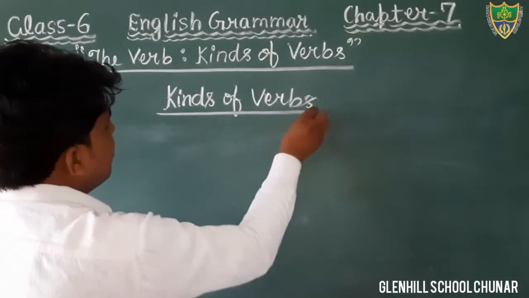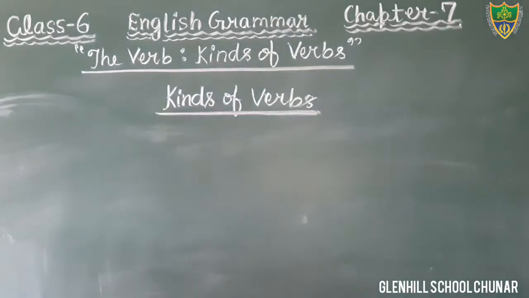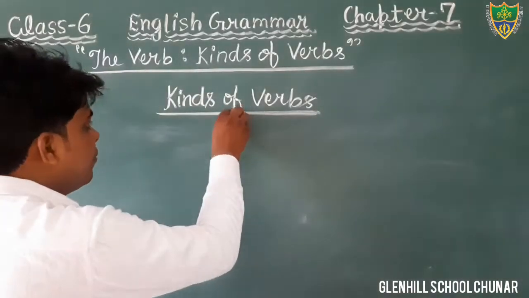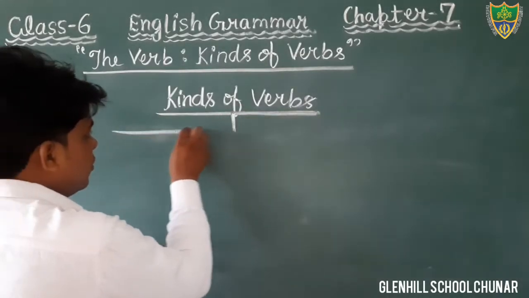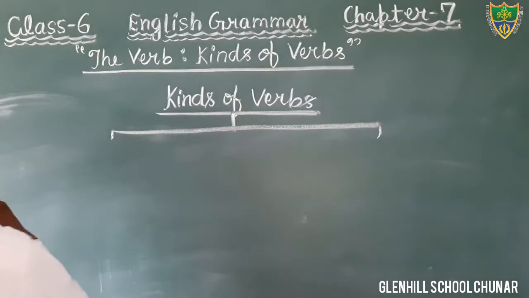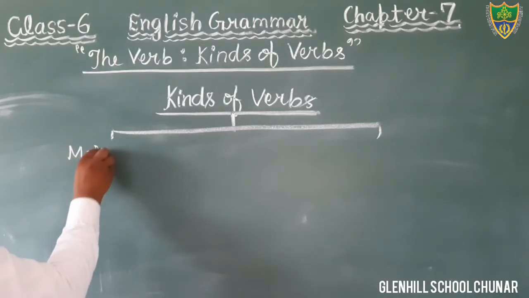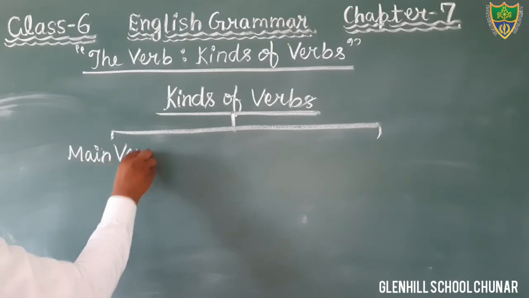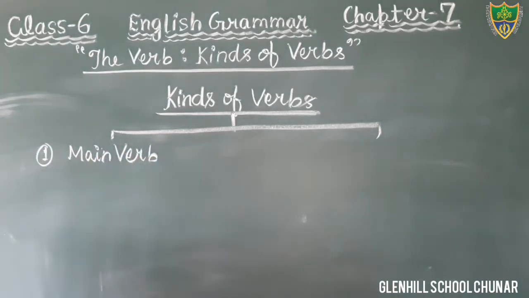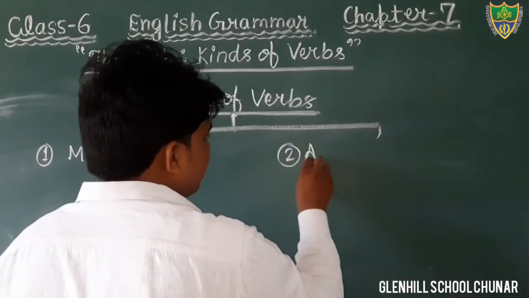Okay, students, we will make a diagram, a flow chart. You see, kinds of verb. Dear students, there are two kinds of verb. First one is known as main verb. There are two kinds of verb, main verb, and another is helping verb or auxiliary verb.